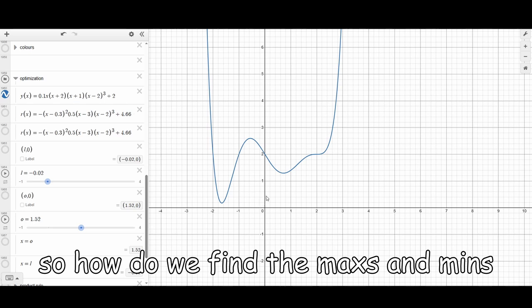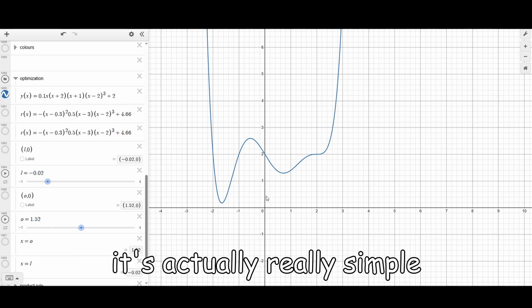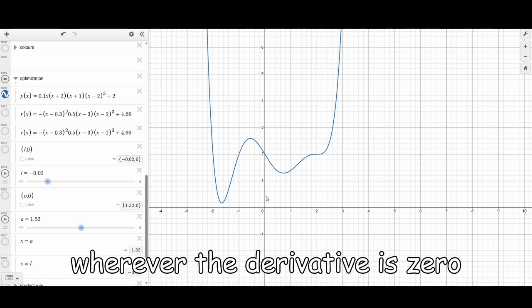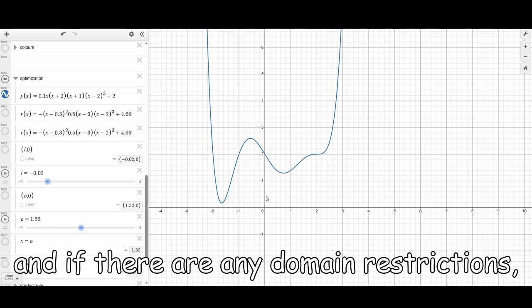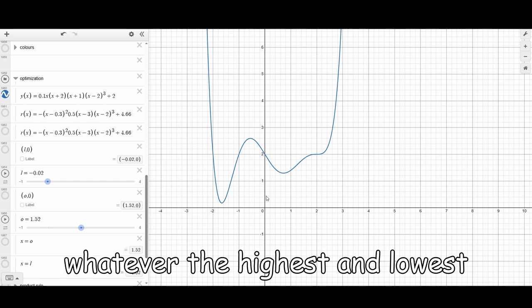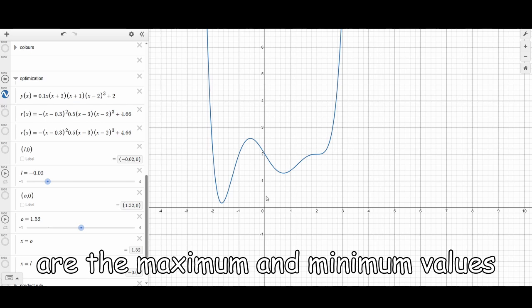So how do we find the max and mins when we don't know what the function looks like? It's actually really simple. All you have to do is evaluate the function wherever the derivative is 0. And if there are any domain restrictions, then evaluate the function at those points too. Whatever the highest and lowest values of those points are the maximum and minimum values.